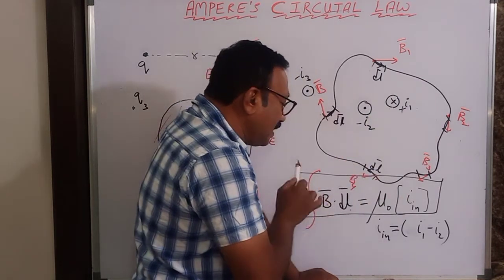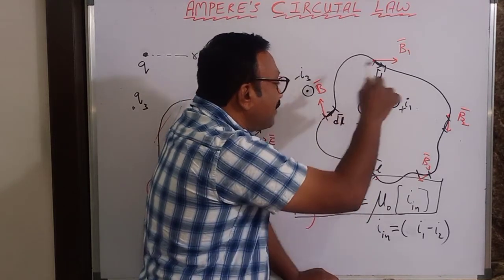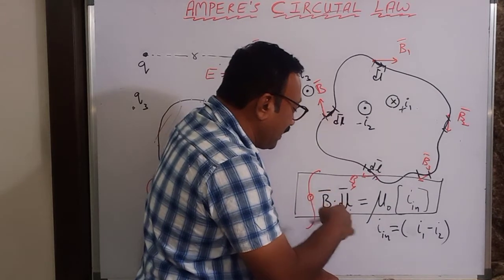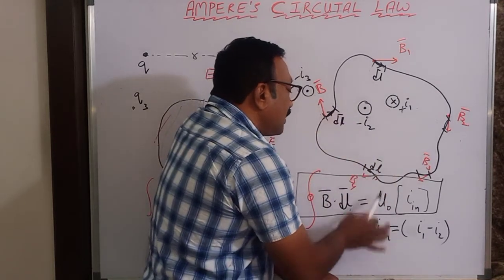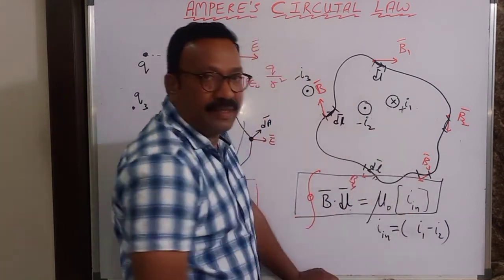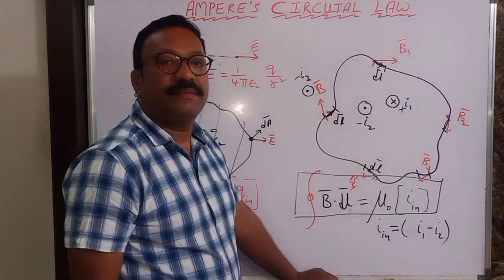Or else you read it like this: the circulation of magnetic field over the curve is equal to mu naught times the current inside. That is known as Ampere's circuital law.